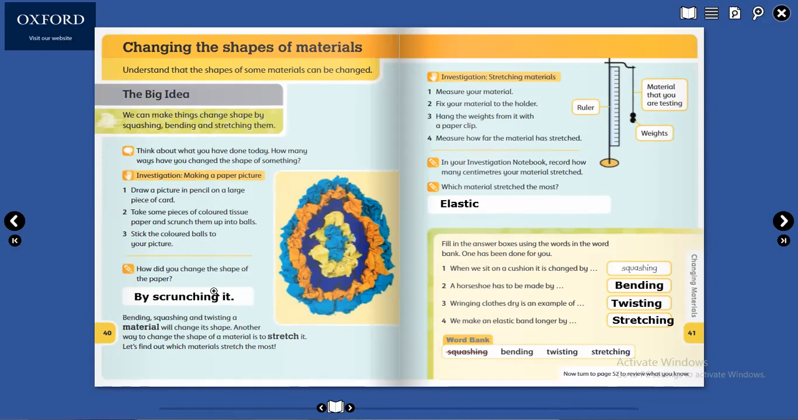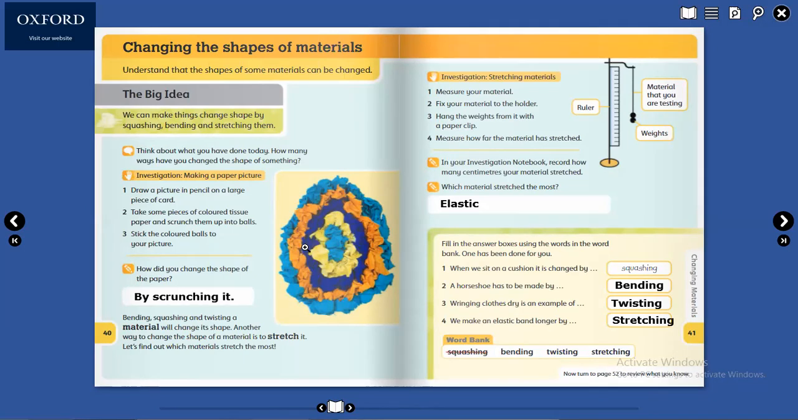When we sit on a cushion, it is changed by squashing. Yes, thank you, squashing.